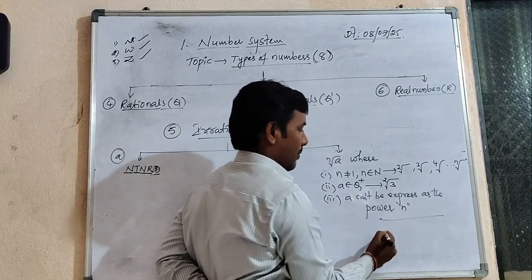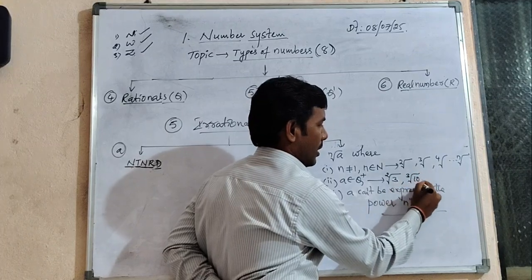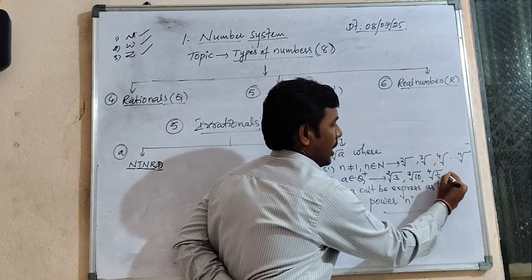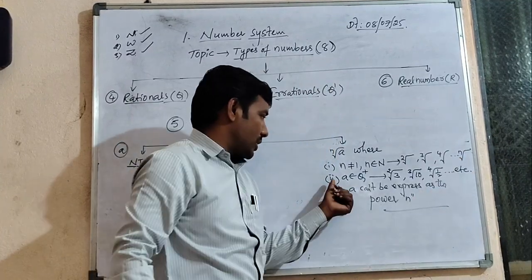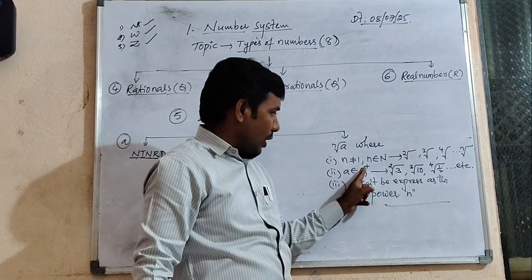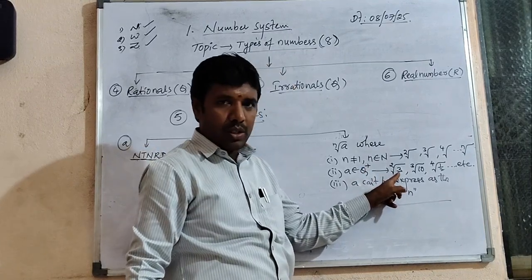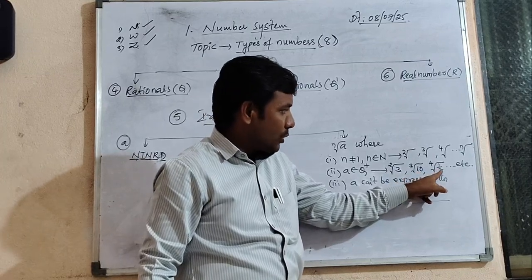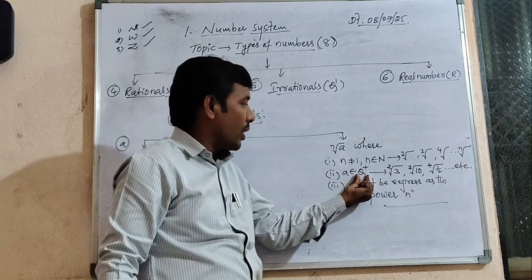Let us think: 3. Next, cube root of 10. Next, fourth root of 1 by 2. Like this, we can take many examples based on the second condition. The a value is part of the positive rationals: 3 is a positive rational, 10 is also positive, 1 by 2 is also a positive rational number. In such a way, you have to choose the a value.